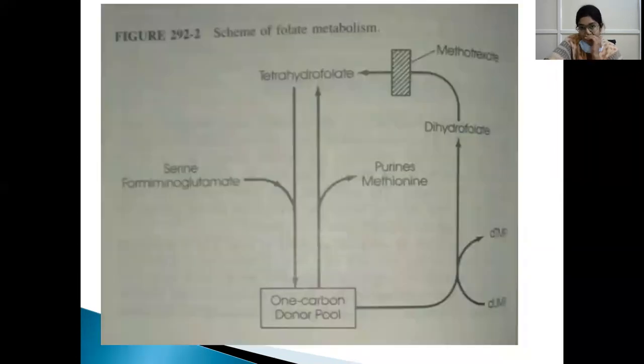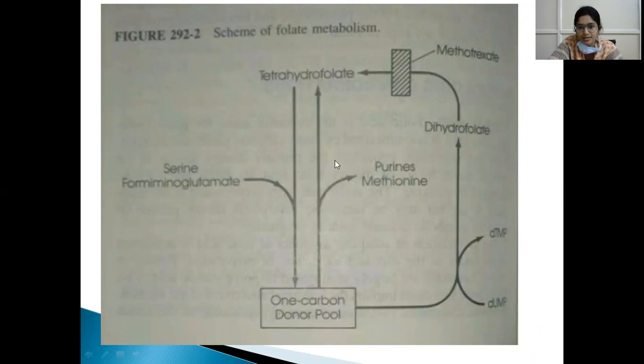So folate metabolism. Folic acid is used to increase the 1-carbon donor pool. This 1-carbon donor pool is the pool which donates methyl groups, that is CH3 groups, to various metabolic pathways, from which purines and pyrimidines can be formed.